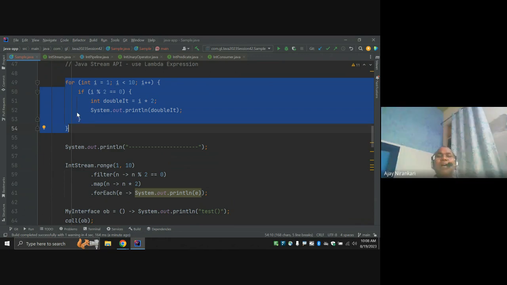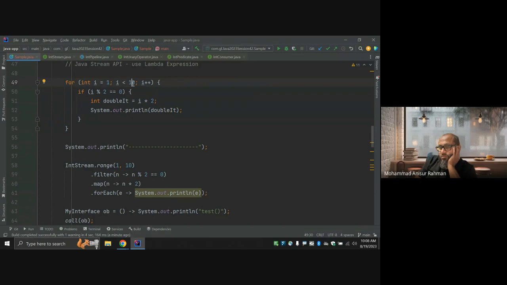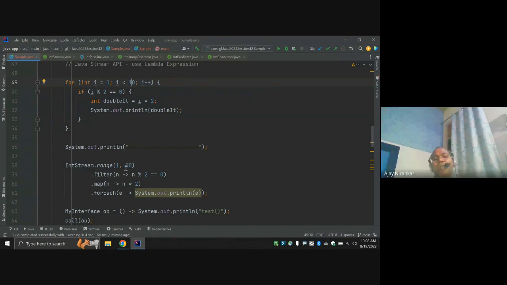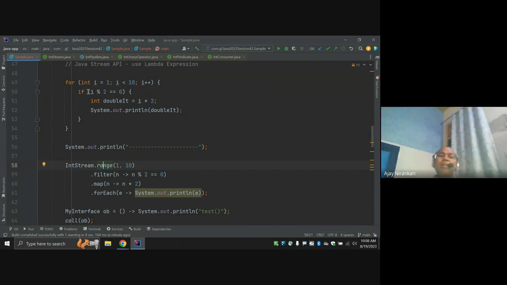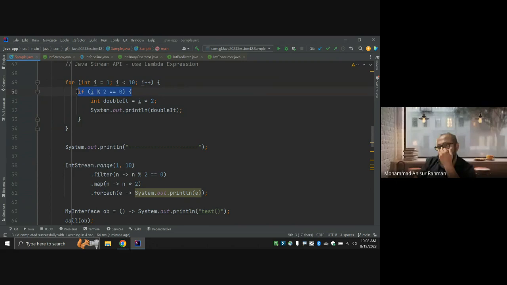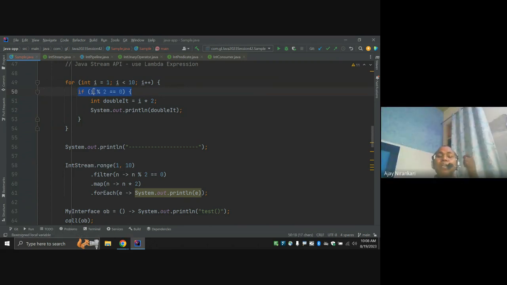I know 1 to 10 numbers. I want to loop, right? Similarly, whenever we are doing practice, I want 10 numbers, I have a range. Similarly, here I want to check even numbers, so I write an if something right here. Do not memorize. You say here I want to check the even number.